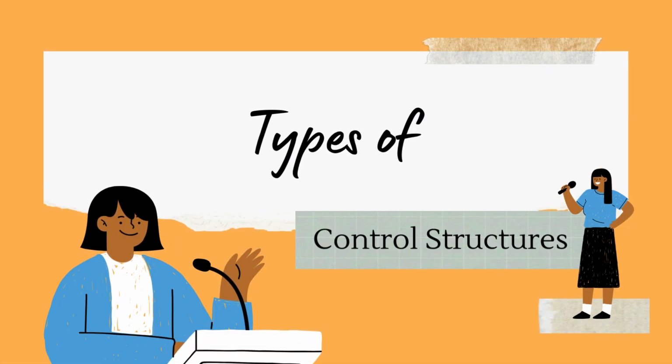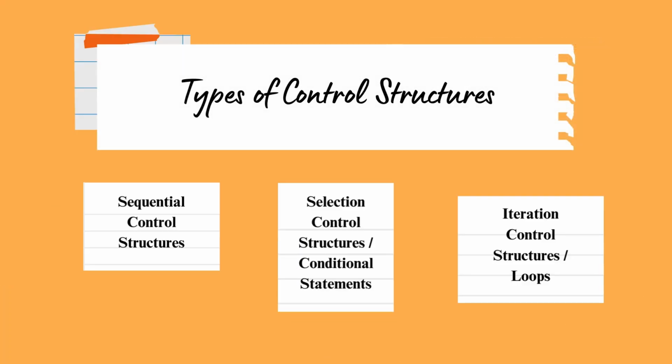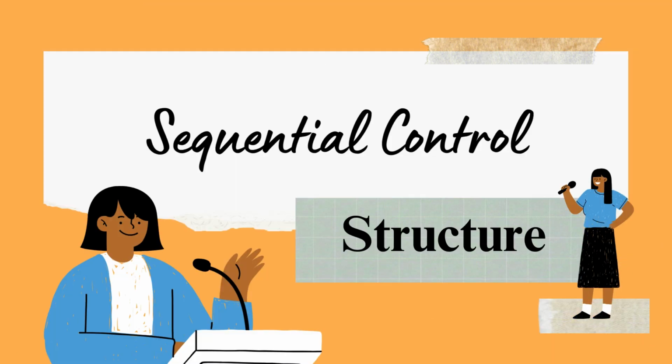Well, there are three types of control structures in every programming language. Well, they are sequential control structures, selection control structures, or conditional statements. Then iteration control structures or loops. Well, we will discuss more about these control structures in another video. First, we look into the sequential control structure.